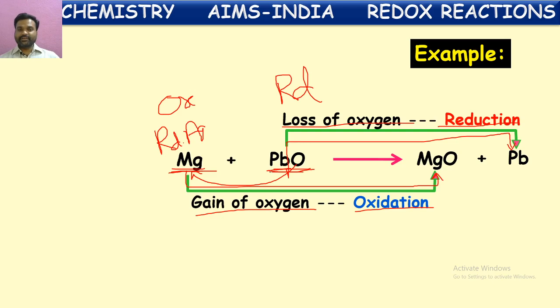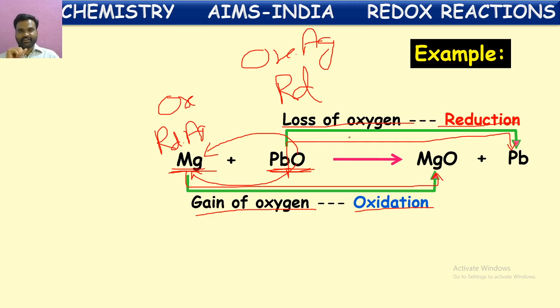If we see here in terms of lead oxide, giving this oxygen to magnesium and helping for the oxidation of magnesium, so lead oxide is helper of oxidation. So what we can say, this lead oxide is oxidizing agent. Lead oxide is oxidizing agent, and this lead oxide is reduced, it is acting as oxidizing agent. Magnesium is oxidized, it is acting as reducing agent.